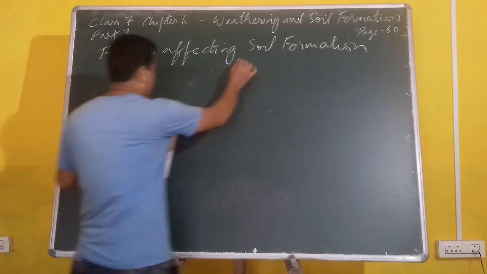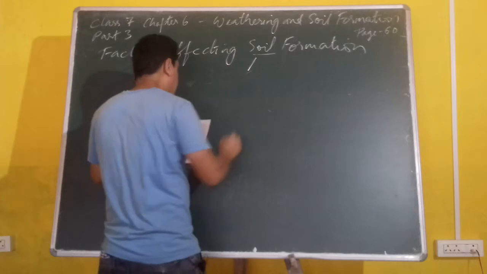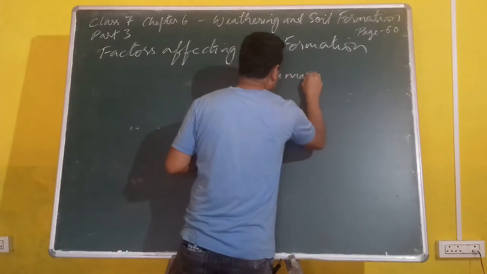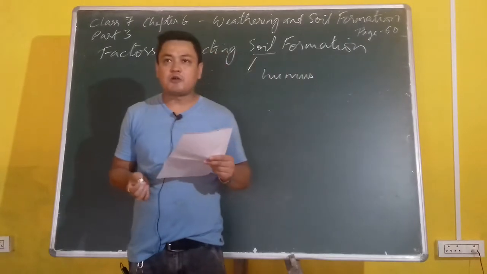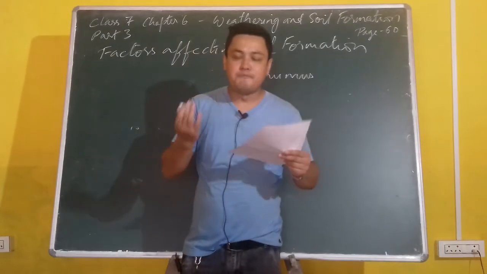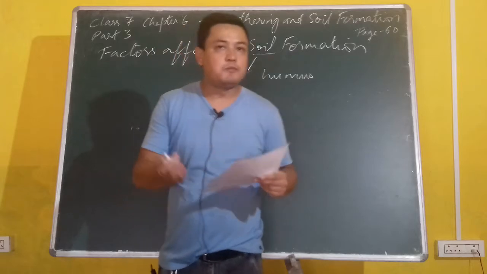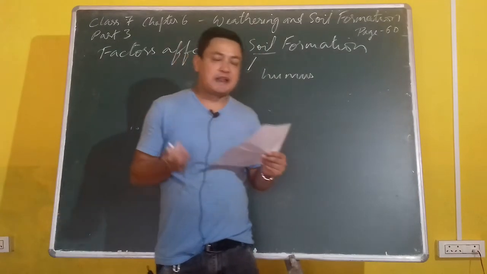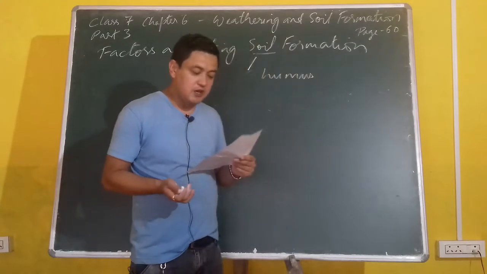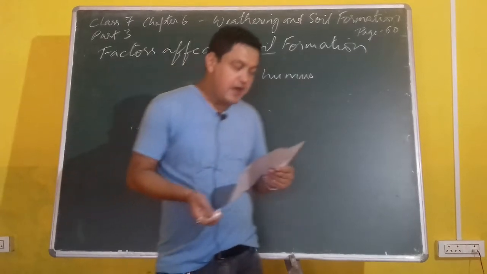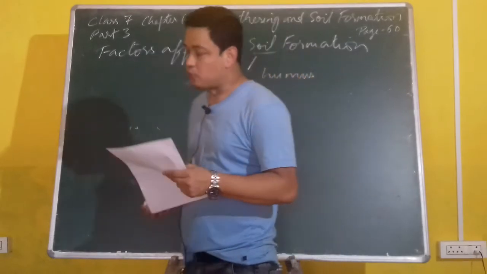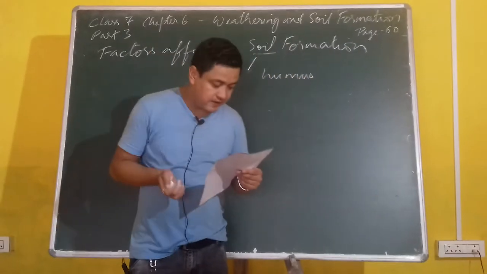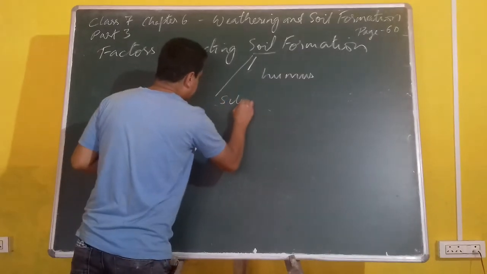The soil which we are talking about contains humus, H-U-M-U-S, humus. Now whenever we are talking about humus, we are talking about decomposed organic matter, which is formed due to decayed plants and animal life that is found on the surface of the earth, as well as living organisms that are found in the soil, as well as water, as well as air. This soil also consists of silica.